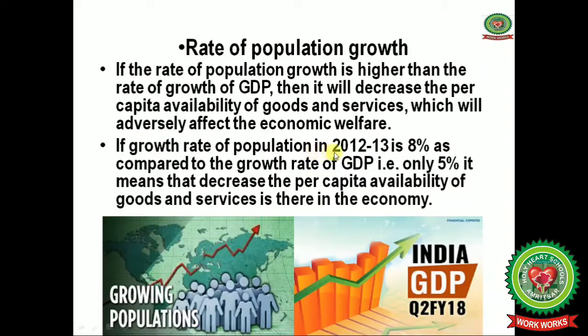Suppose the growth rate of population in 2012-13 is 8%, as compared to the growth rate of GDP, that is the production of goods and services, which is only 5%. What does it mean? It means that the per capita availability of goods and services will be reduced. The services of a doctor will be costlier, services of an engineer will be costlier, services of a teacher will be costlier, as the persons are more and goods and services are less.